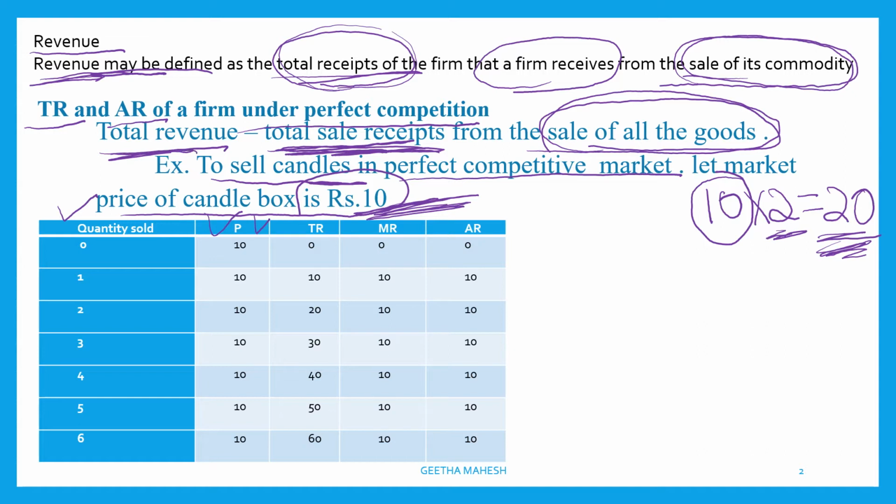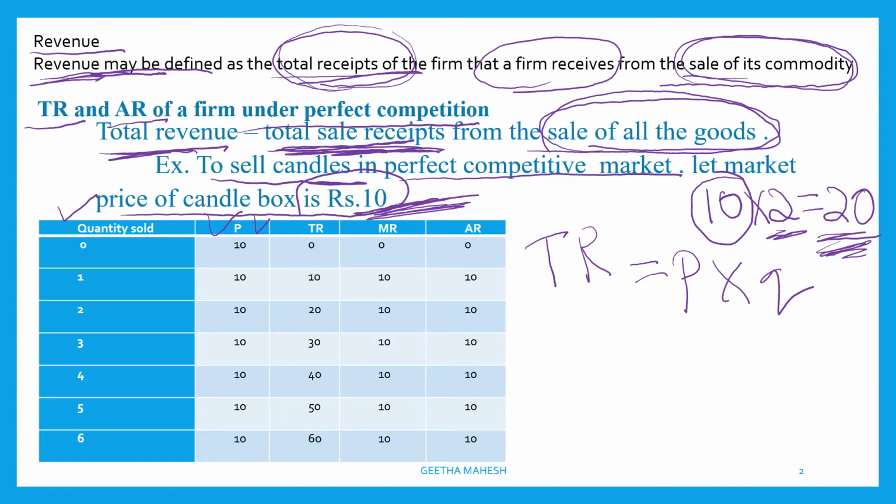How will you find out the total revenue? We know that total revenue is equal to price into quantity. As price is fixed by the industry under perfect competition, or we can call it a joint effort of both buyers and sellers. So we know the feature of perfect competition. No single firm can influence the market. Neither the firm, the seller, nor the buyer can influence the price of a product in perfect competition. So he is a price taker.